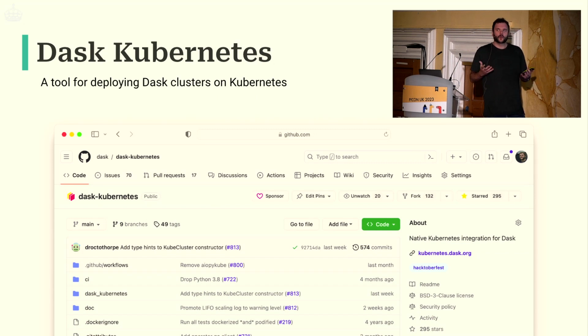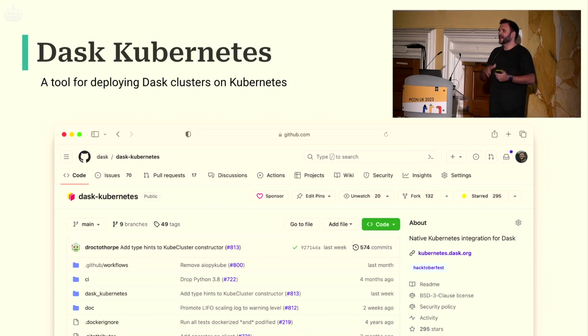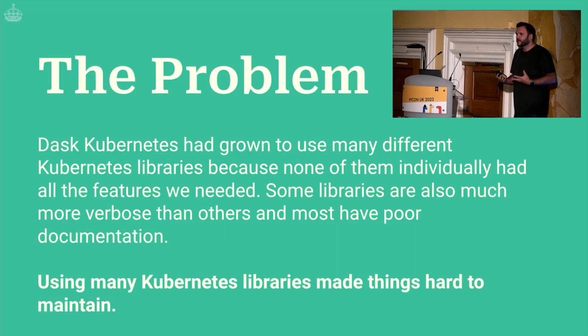A project that I've worked on since about 2017 is this thing called Dask Kubernetes. And this is just another Python library that handles setting up a Dask cluster on Kubernetes. It has been through a few rewrites and a few iterations in that time. And we have a problem, something we've been trying to address for a while in Dask Kubernetes. And that's that the Python Kubernetes ecosystem is a bit fractured. There's a few different libraries in there. And it's caused our code to get into a bit of a poorly maintained state, right?